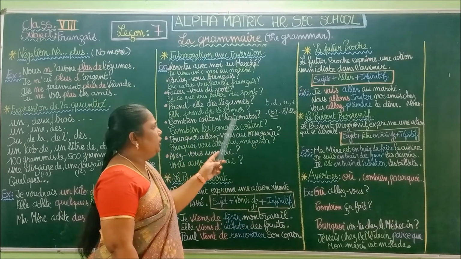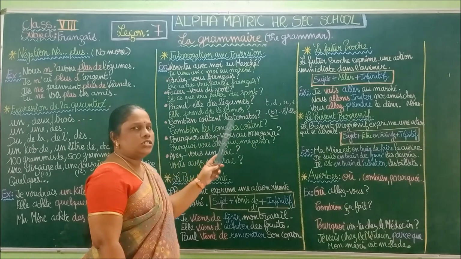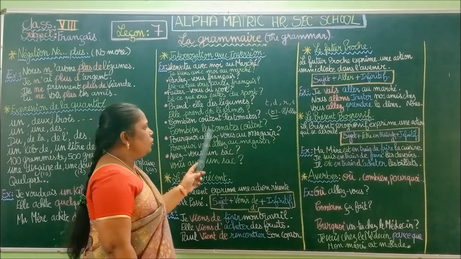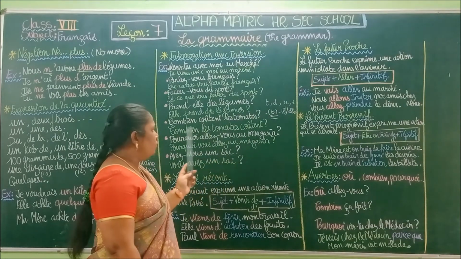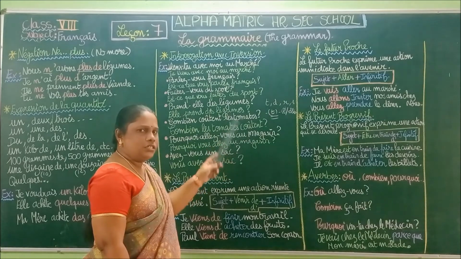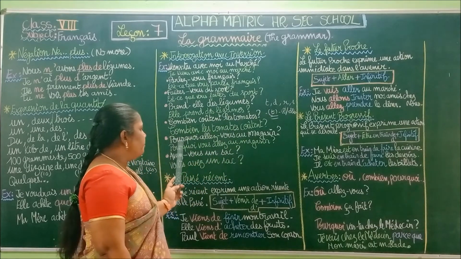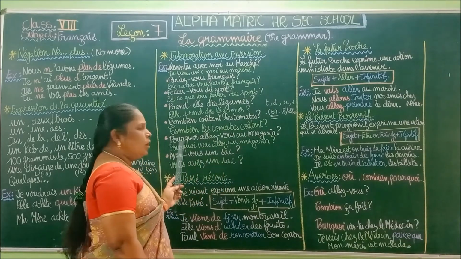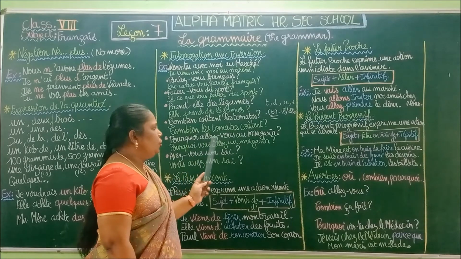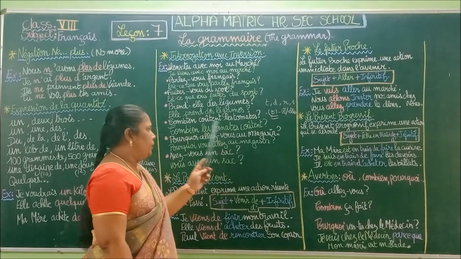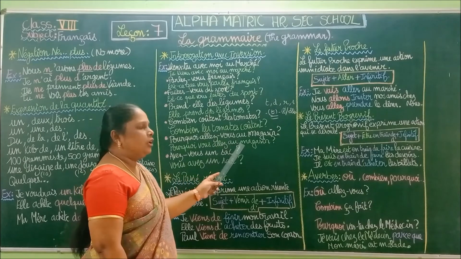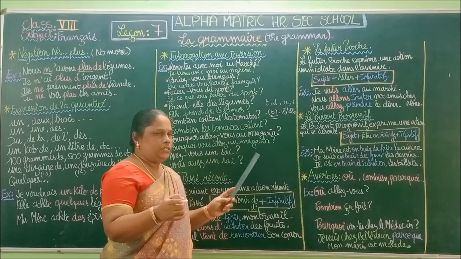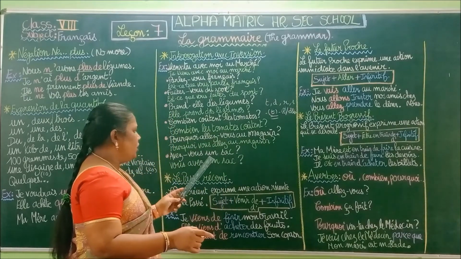Okay. So next one. Combien coûtent les tomates? How much do the tomatoes cost? Or combien les tomates coûtent? We can say both. Okay. Next one. Pourquoi allez-vous au magasin? Pourquoi means why. Why are you going to the market? So as I told you, are you or you are, we can inverse both sides, in English and in French.